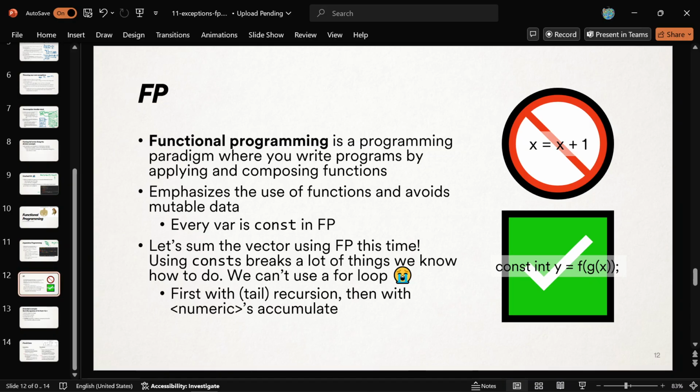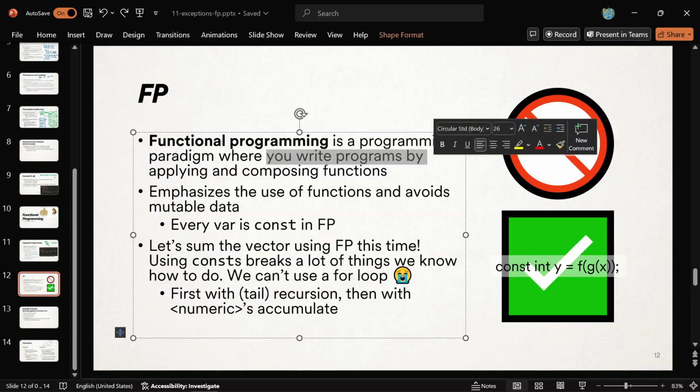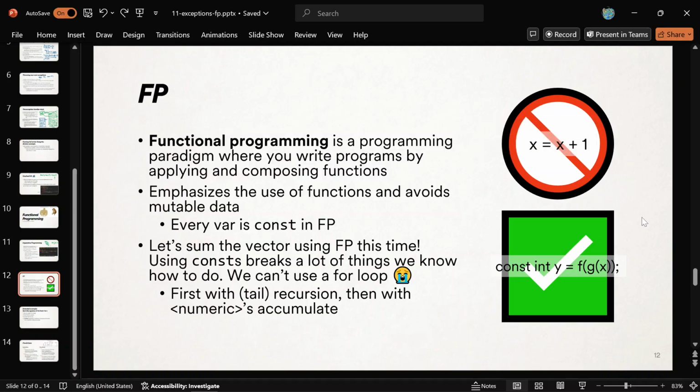Functional programming, or FP for short, is when you disallow lines like this. Every variable is a const from now on. That's what functional programmers are all about. I know the value. It's never going to change, right? You essentially write programs by writing a bunch of functions and composing them, calling them one after another like this. All your variables become constants, and then you're like, all right, I'm going to call this function on this value, and I'm going to use the result. I'm going to compose the functions, feed the answer of one into the next one as the input. Okay, that's what functional programming is all about.